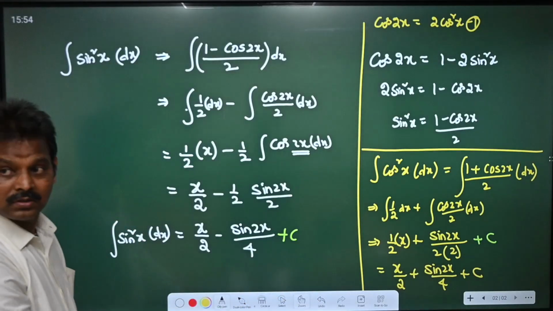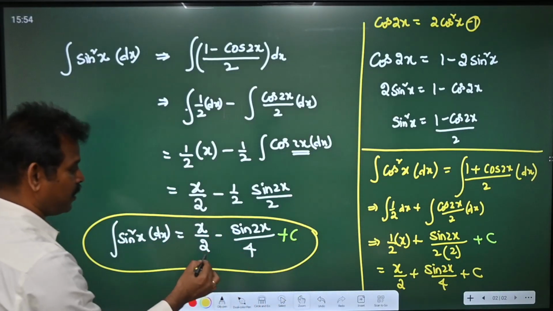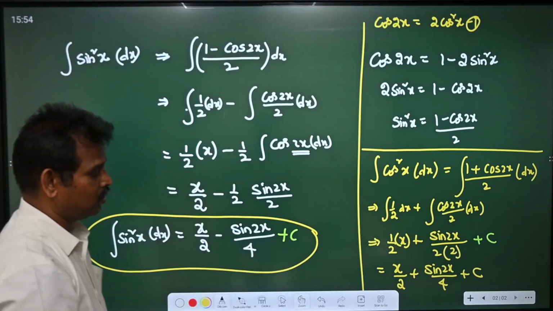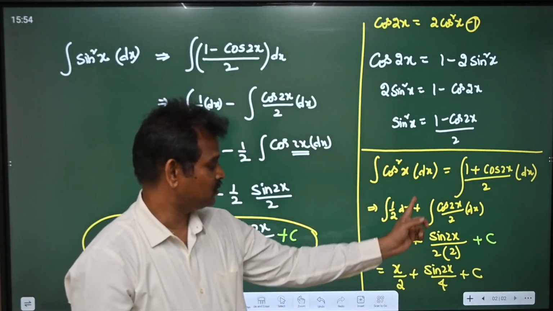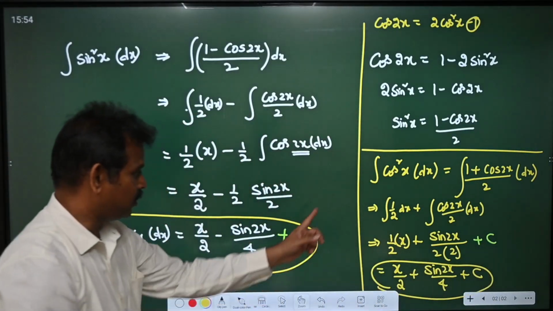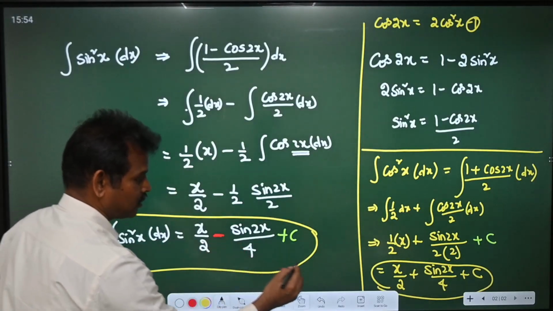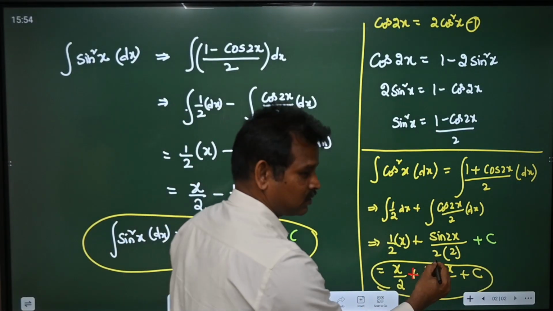And you can see, students, integral sin square x dx is x by 2 minus sin 2x by 4, whereas integral cos square x dx is x by 2 plus sin 2x by 4. The only difference between these two is here we got minus, whereas here we got plus.